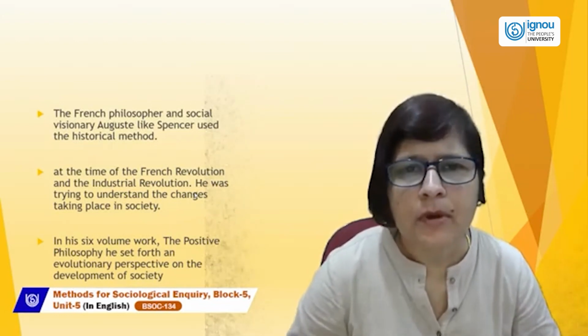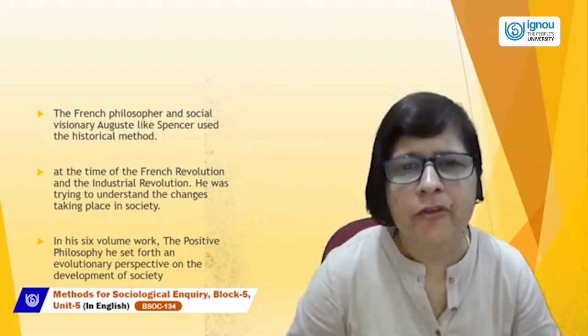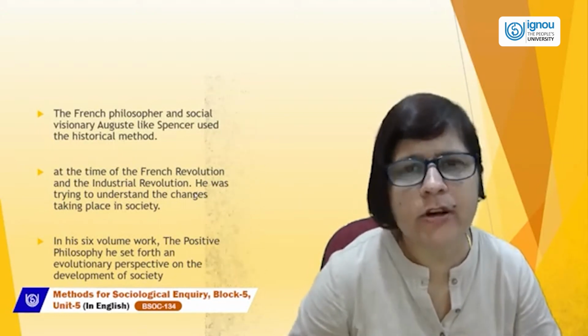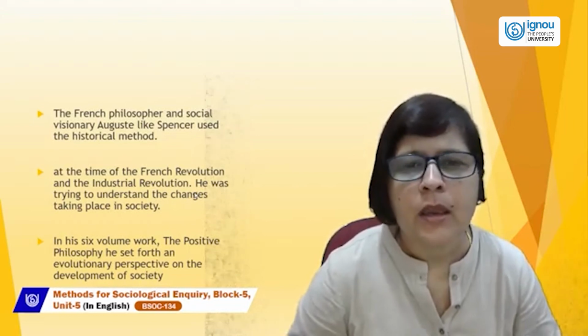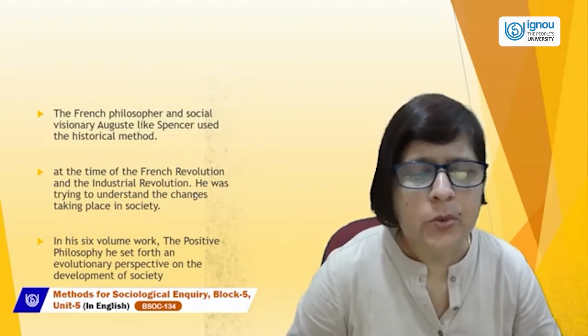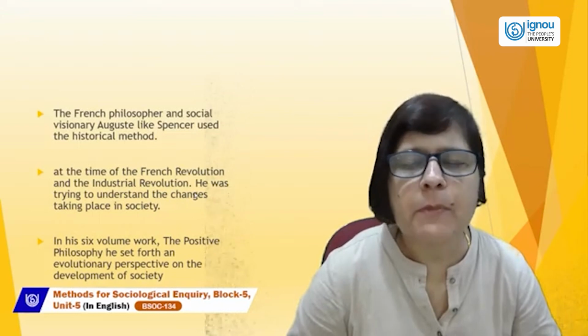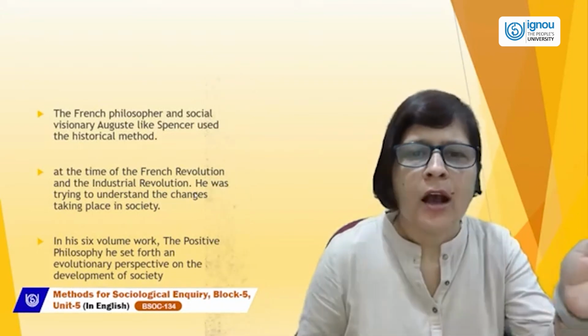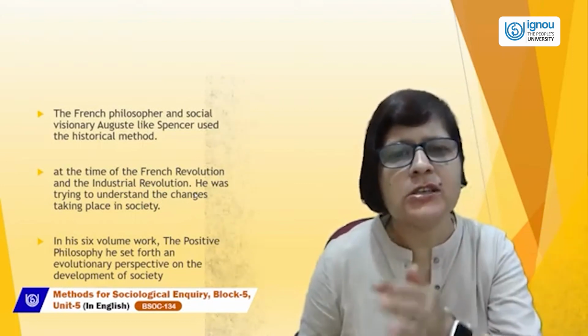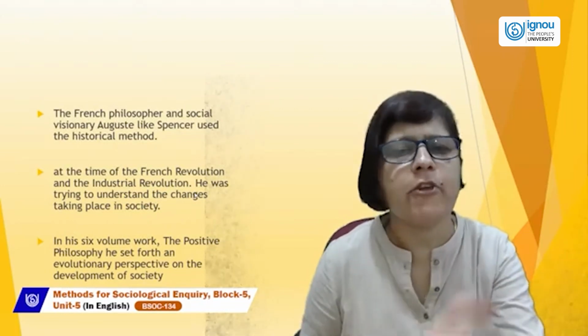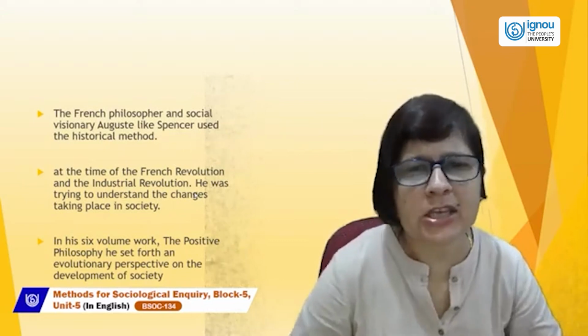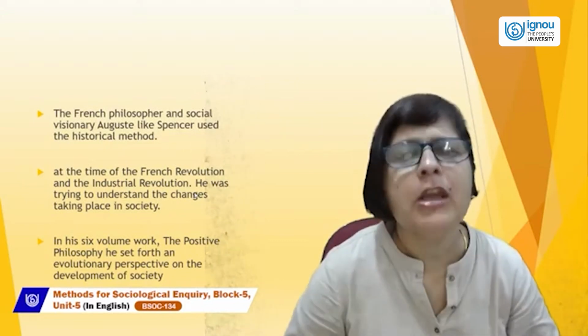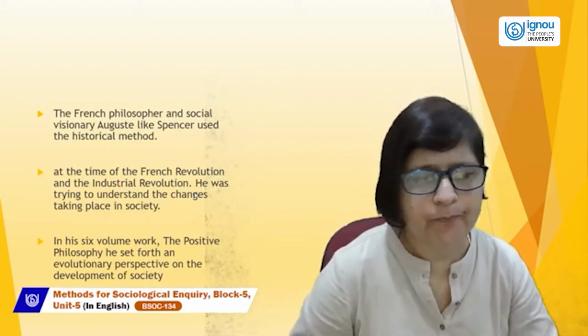That was the time of the French Revolution and Industrial Revolution. Auguste Comte was trying to understand the changes taking place in the society. He tried to understand how society changes, how society evolved from the previous society. He traced back the history of the previous societies.